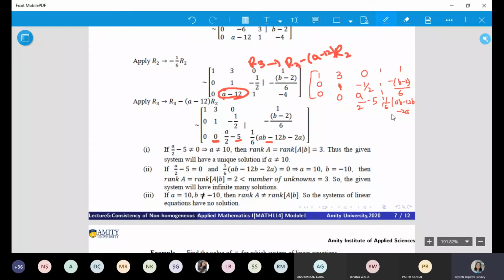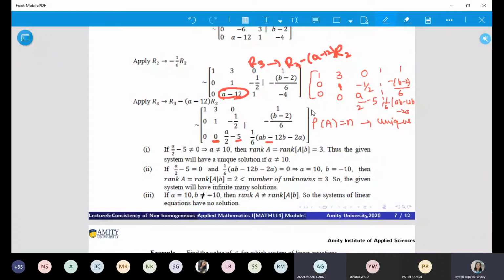Now if we want to get a unique solution, that means the rank of the matrix should be equal to 3. Is it okay or not? When rank of A equals n, then you get a unique solution. Yes, ma'am.